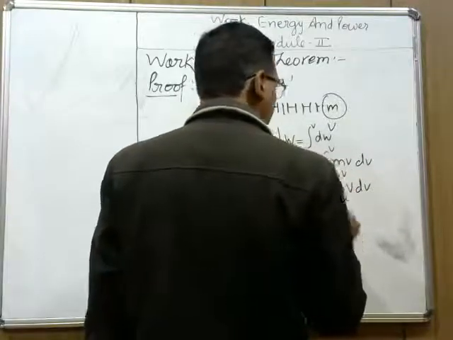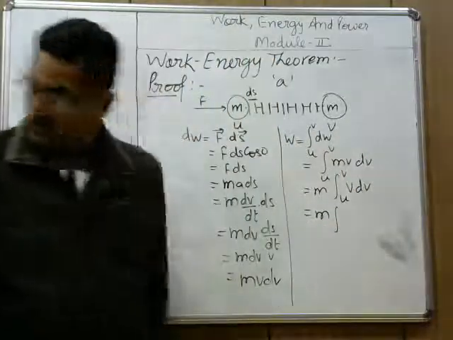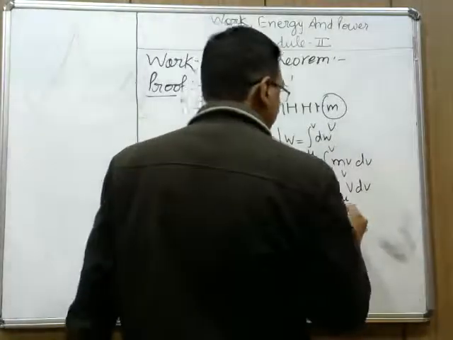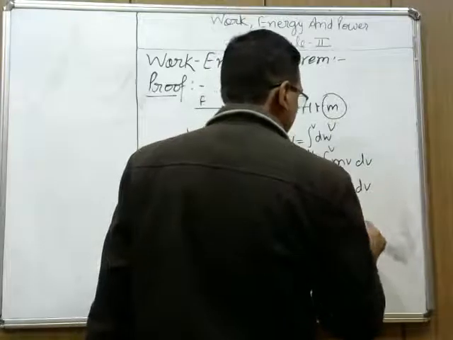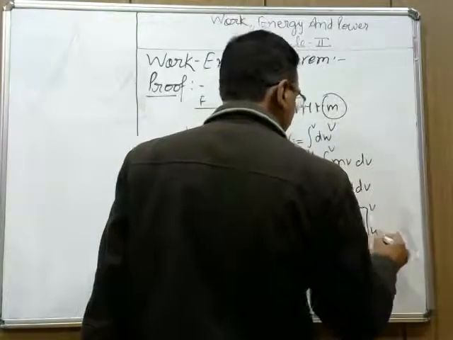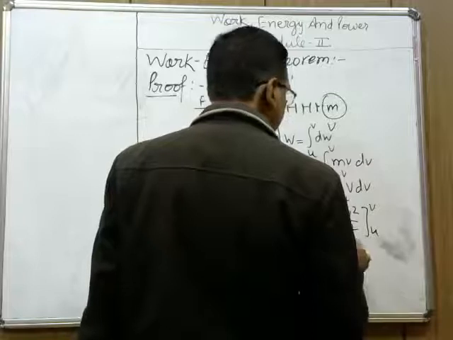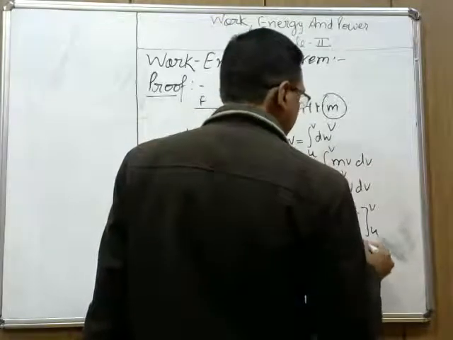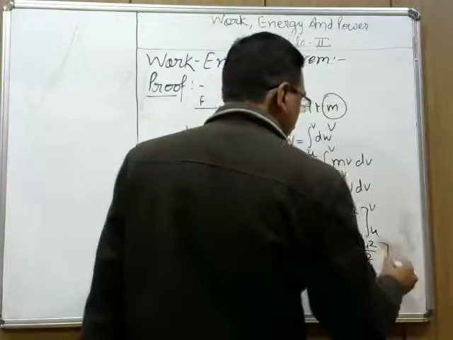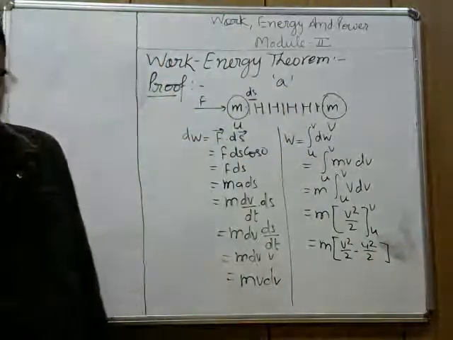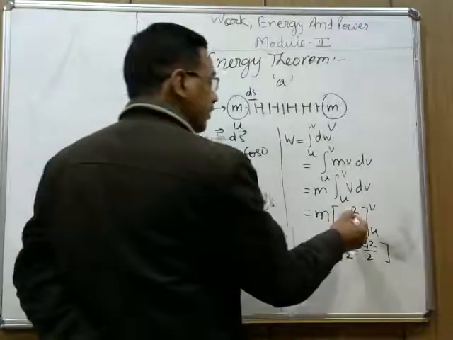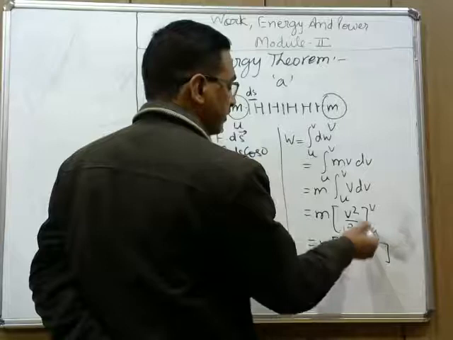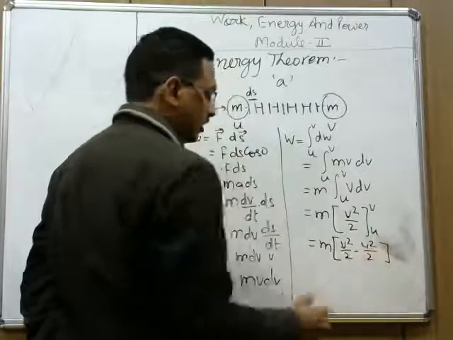As we did in the previous article, the integration of v dv will be v square upon 2, with limits u to v. Now on substituting limits, we will get v square upon 2 minus u square upon 2. Now the limit substitution once again: this v will be replaced by this v. So we are getting v square upon 2, then minus sign, then v is replaced by u, u square upon 2.